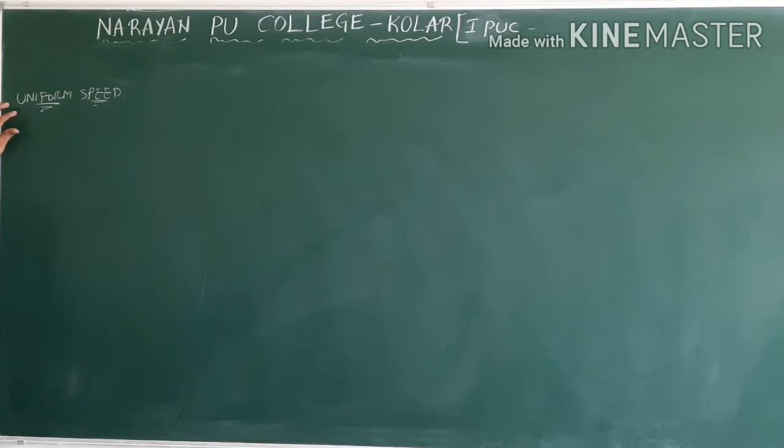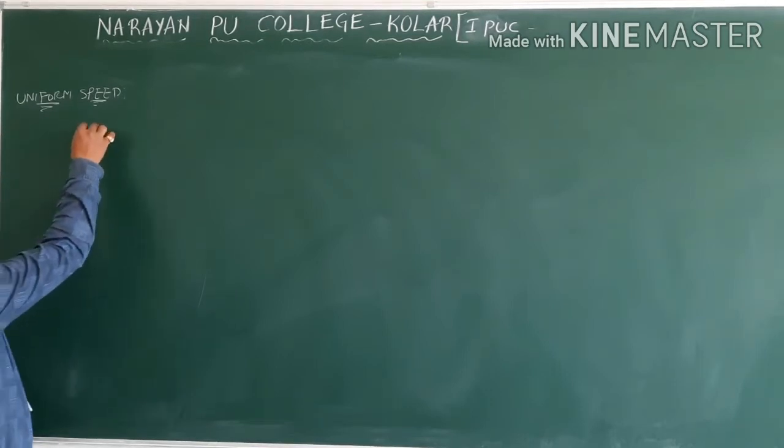Now motion is of two types: uniform motion and non-uniform motion. Uniform motion means the object covers equal distances in equal intervals of time. If an object covers equal distances in equal intervals of time, then the object is said to be in uniform motion with uniform speed. What does it mean?